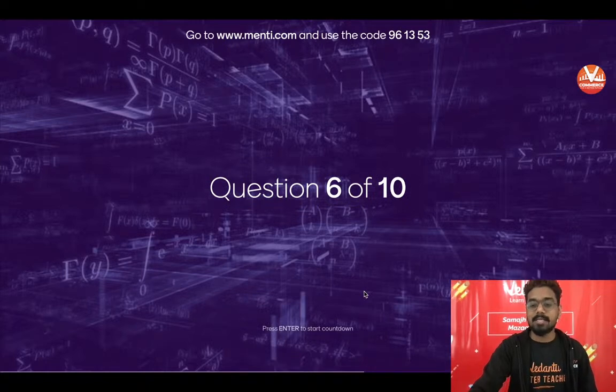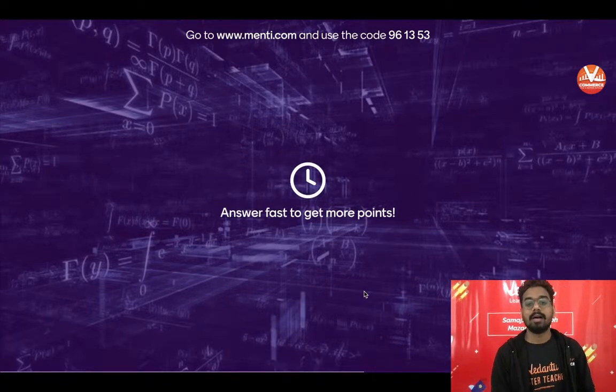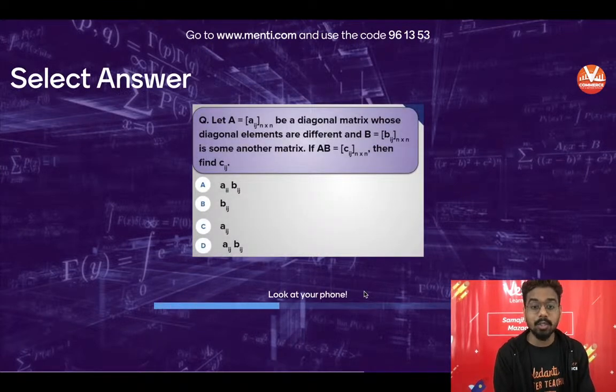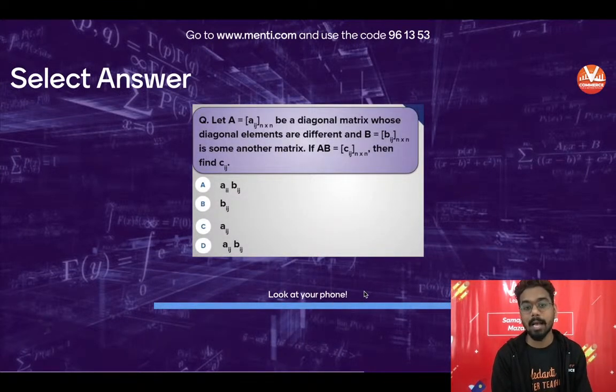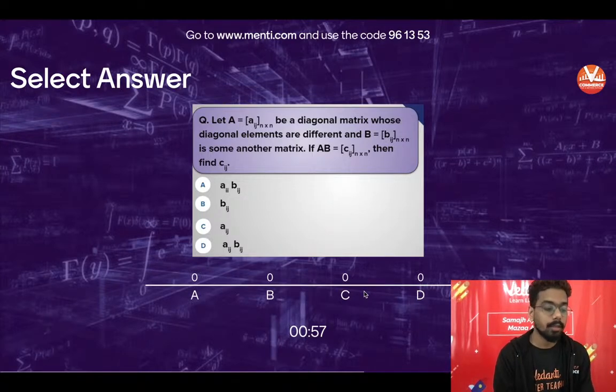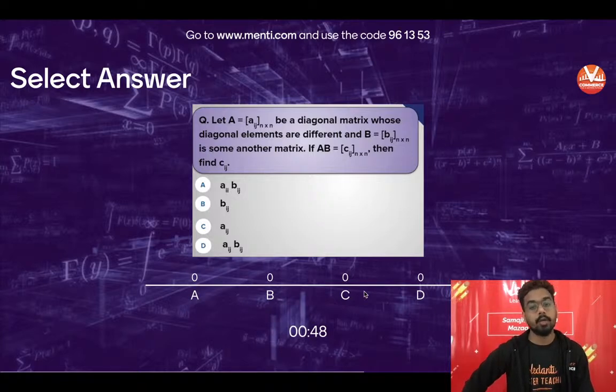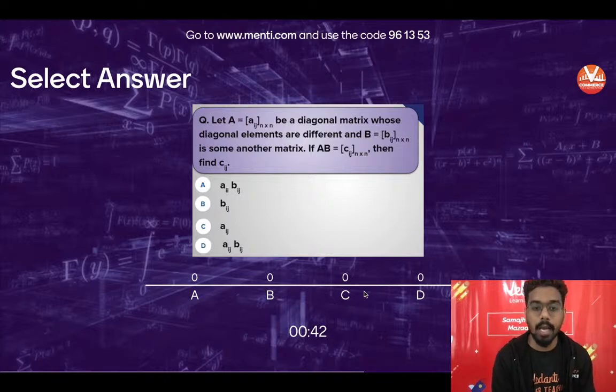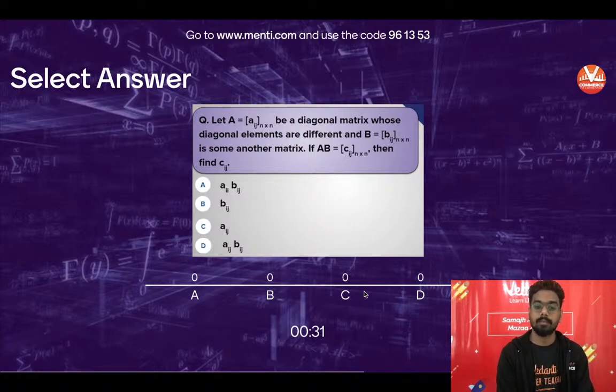Moving ahead, question number 6, and we will start now. So you have to answer fast to get more points. Answer quickly so that you can get maximum points. So one person has already answered, 55 seconds, 50 seconds. So if you know basic multiplication, you will answer it properly. Read the question carefully and the answer will come. Options are very close, so take care of it.